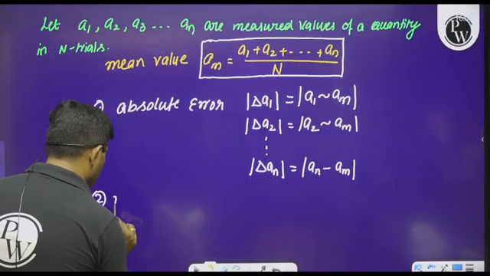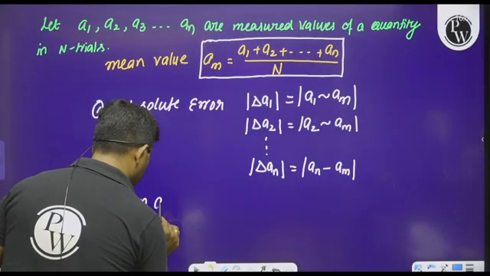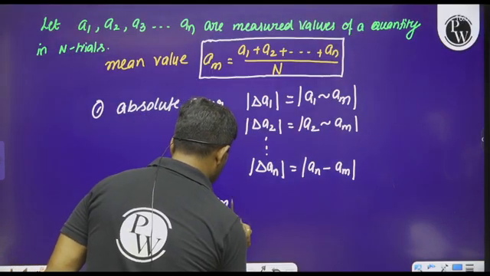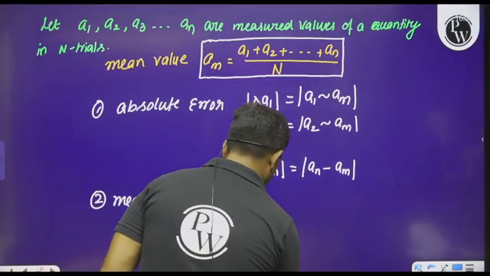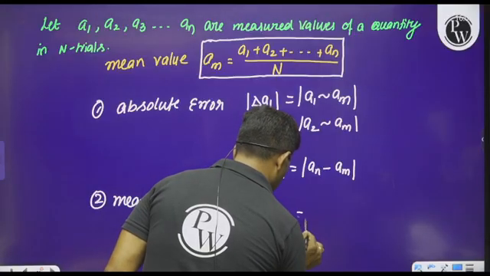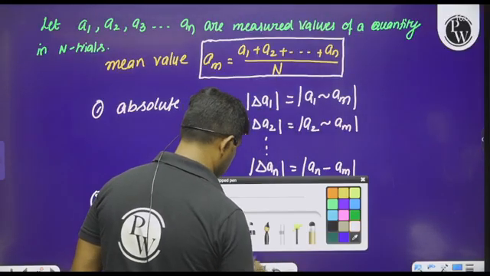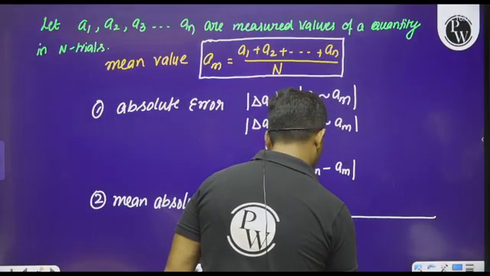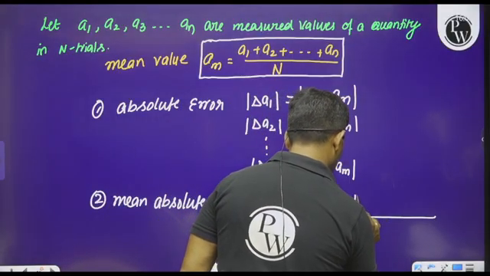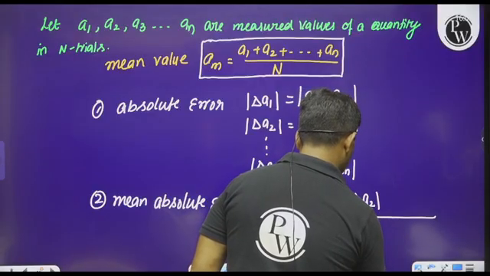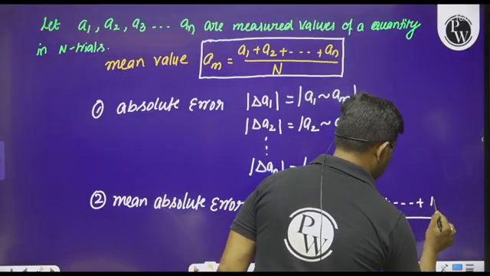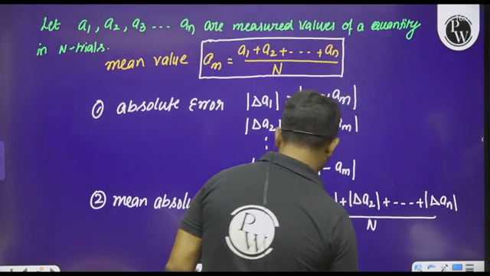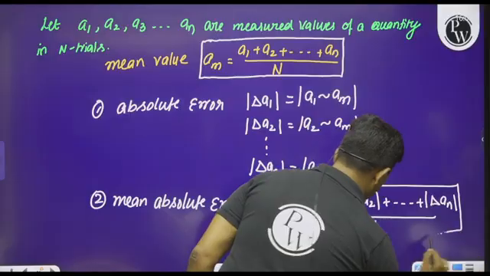And the second one is the mean absolute error. Mean absolute error is nothing but the average of all the errors.